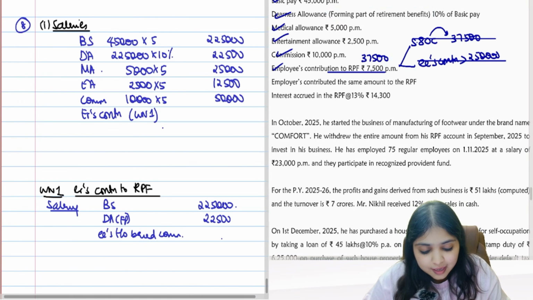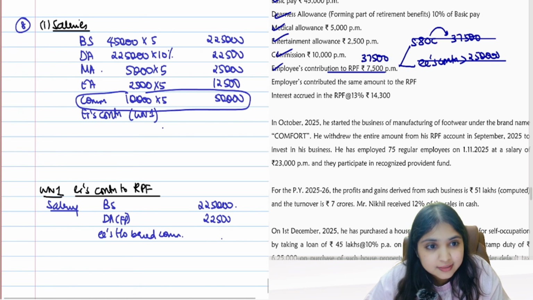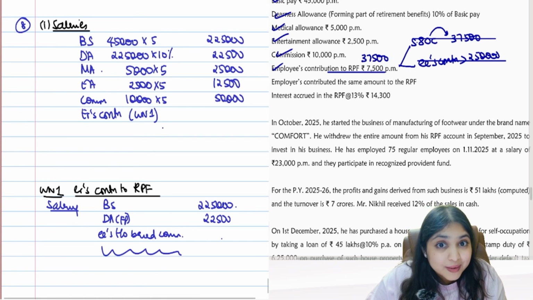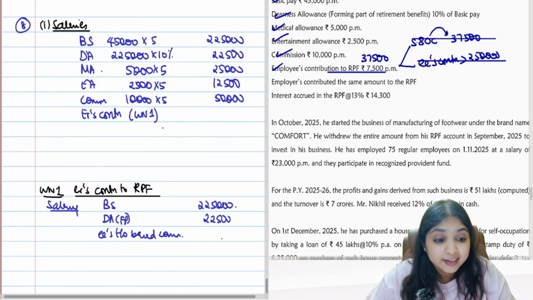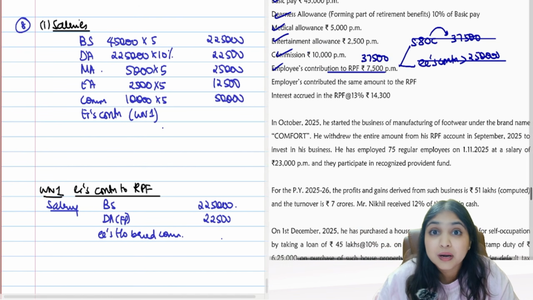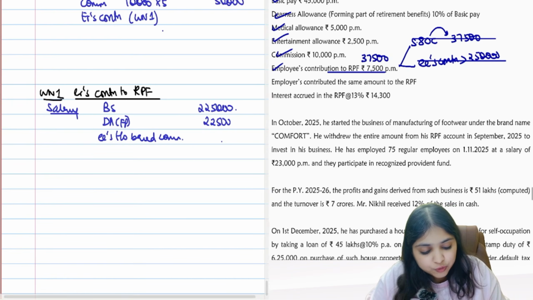Then tell me, can I take this commission, guys? 50,000. I need turnover based commission. Is this turnover based commission? No, guys. It is fixed commission, 10,000 per month. It is not turnover based commission. Therefore, I will not take it.